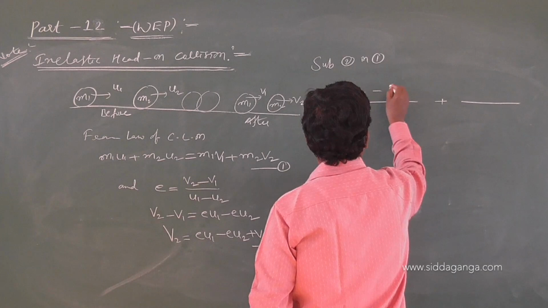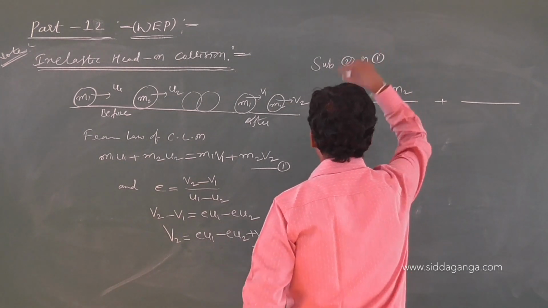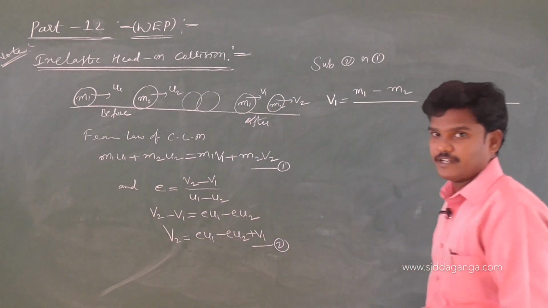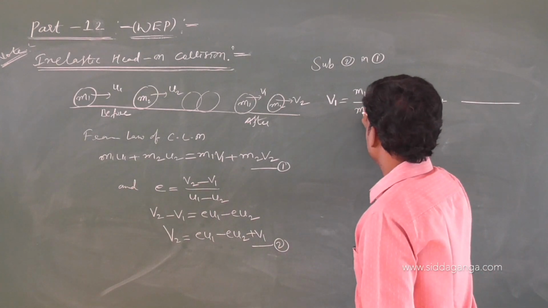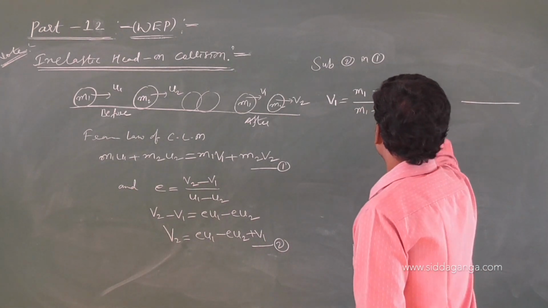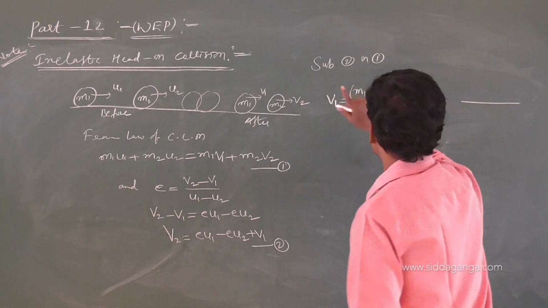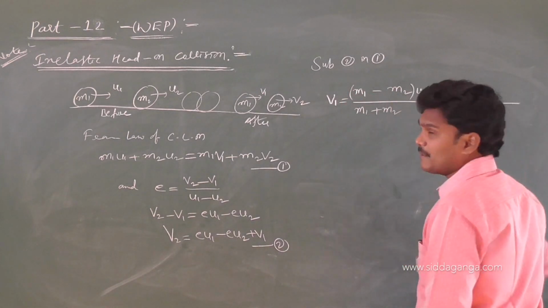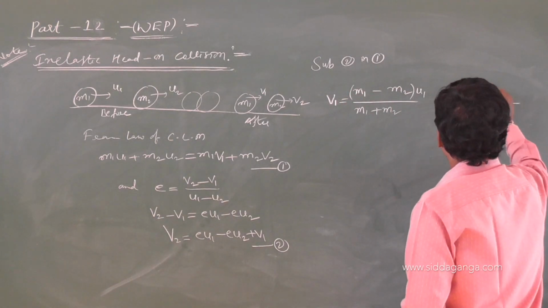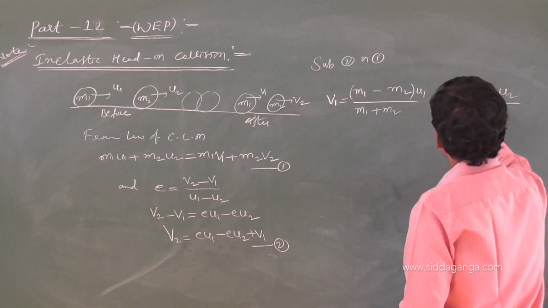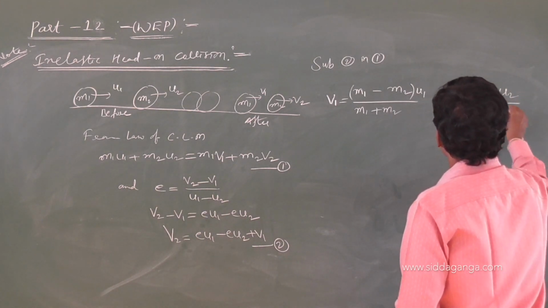m1, our previous formula I am writing: (m1 minus m2) by (m1 plus m2) into u1, the previous formula only I am writing. Then m2 u2 by (m1 plus m2). See, something I missed here.